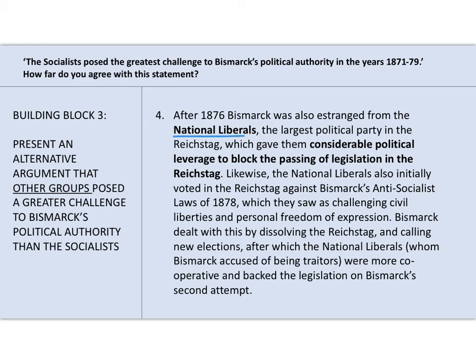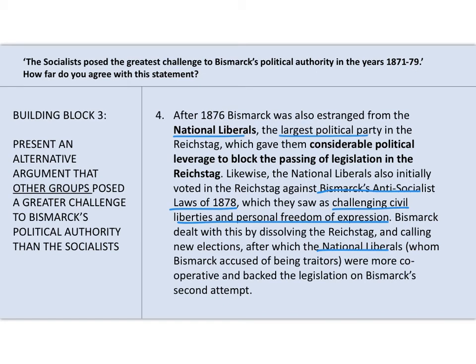Okay, and the other point then, which is very much linked to this, it's the same really with the National Liberals. They were really important to Bismarck because they were the largest political party in the Reichstag. Now, they were losing seats, but again, a wake-up call in 1878, when Bismarck was trying to get enough support in the Reichstag for his anti-socialist laws, after the first assassination attempt, when he had his first go at passing the laws through the Reichstag, the National Liberals voted against it. They said that the anti-socialist laws were depriving the workers of civil liberties and their right to express their views, and were gagging them basically, and that worried Bismarck.